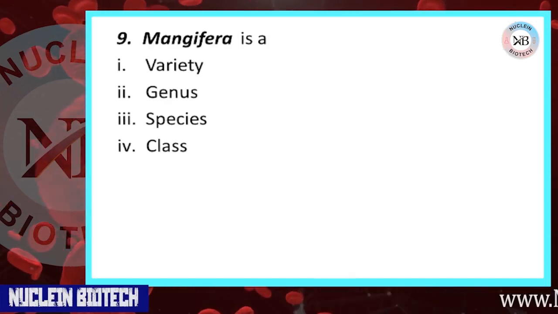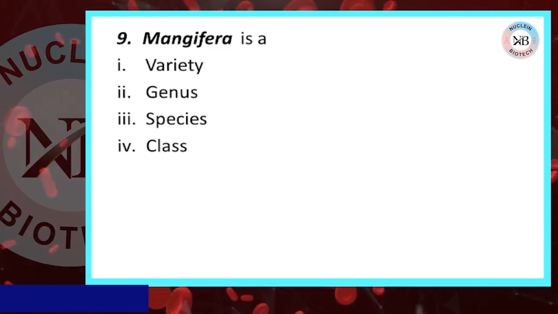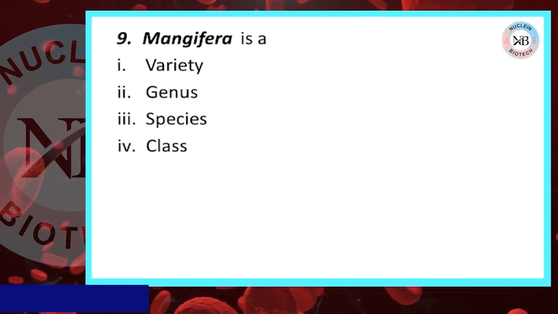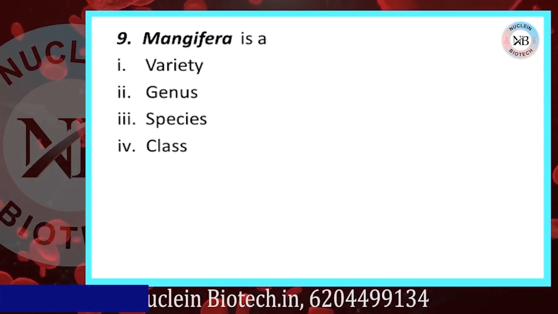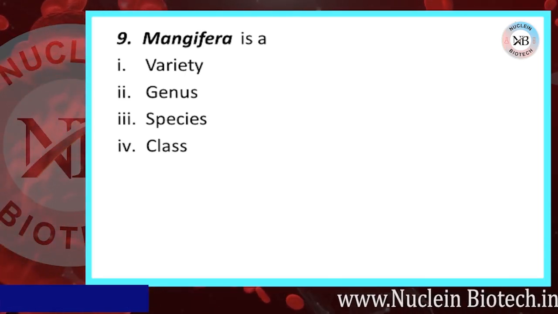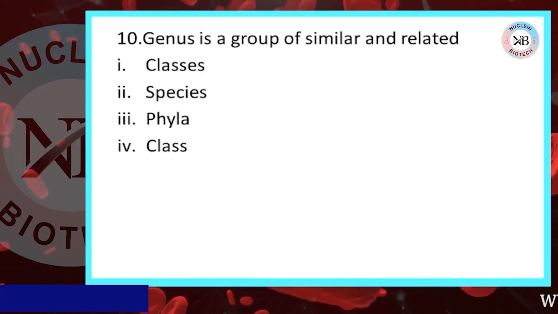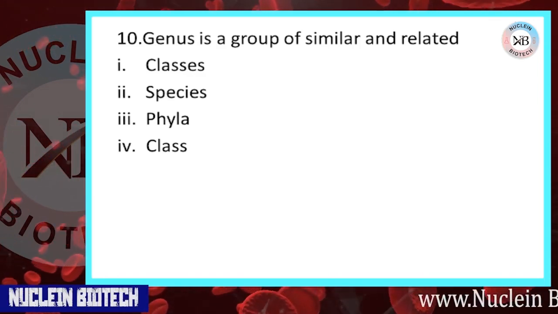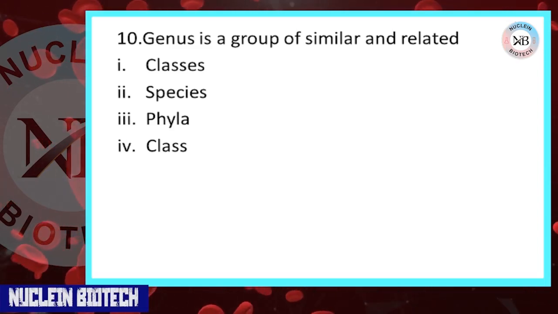Move to ninth question. Mangifera is a: first, variety; second, genus; third, species; and fourth, class. Our correct option is B. Move to 10th question. The genus is a group of similar and related: classes, species, phyla or family.